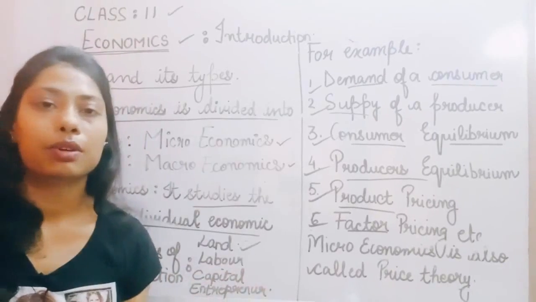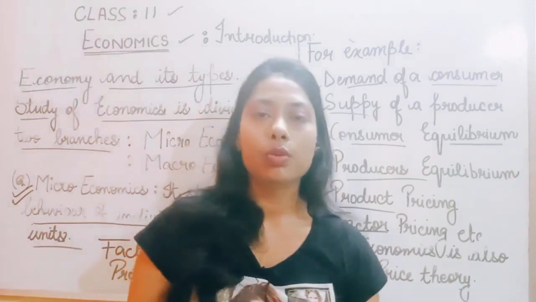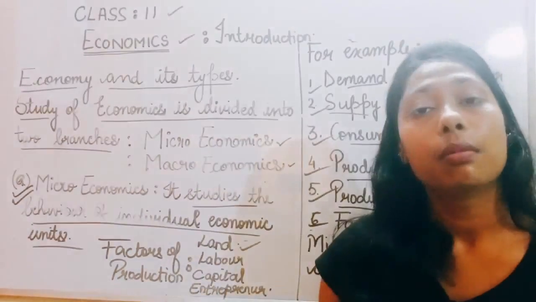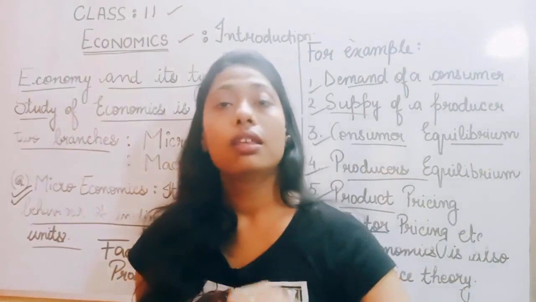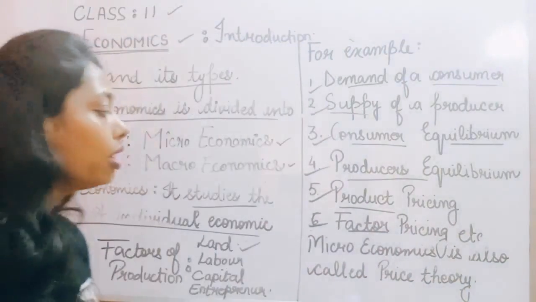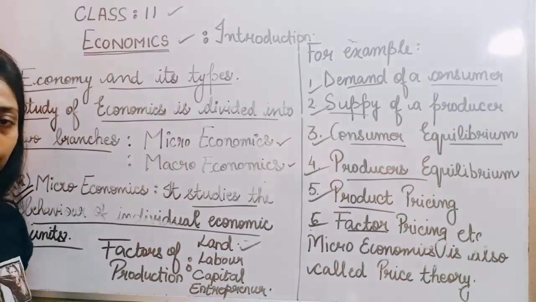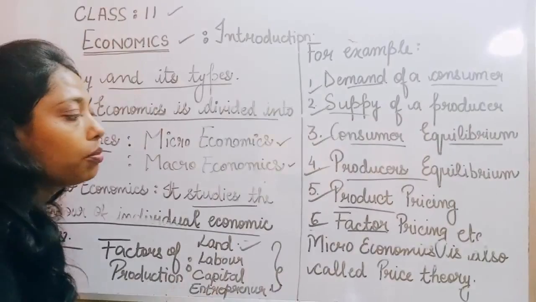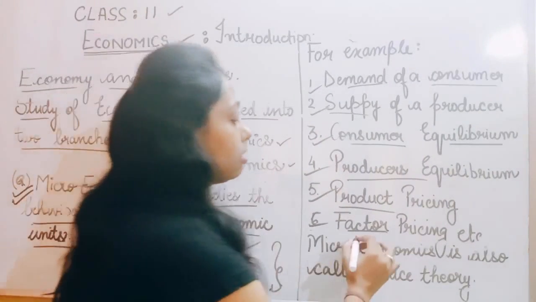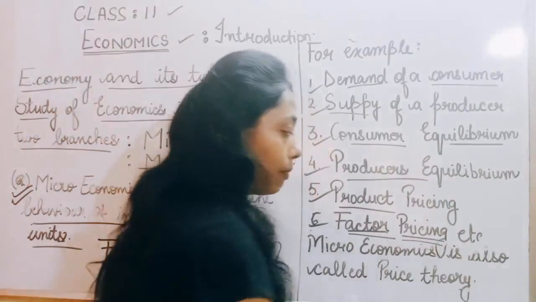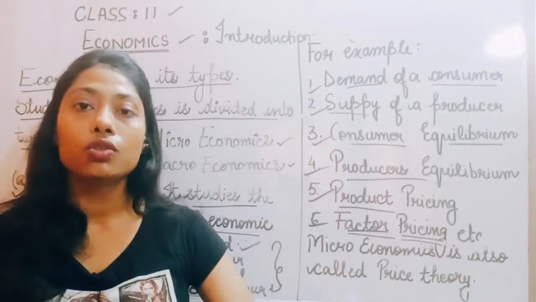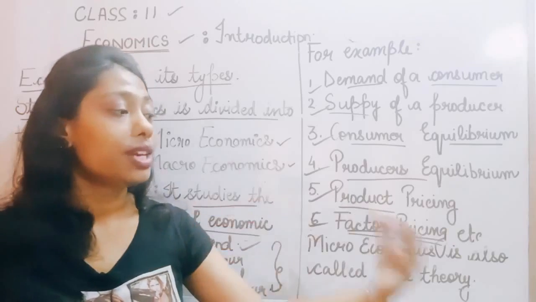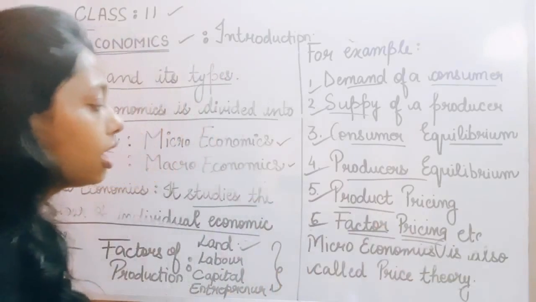Second is labor. Labor is the people who will be working for you. Third is your capital, the money that you have spent, the investment that you have done. And the last is the entrepreneur, who uses all these factors of production to make a profit. So while considering these factors of production, we need to price them. For example, how much money do we have to give to the laborers or spend on the land? All these things need to be considered.